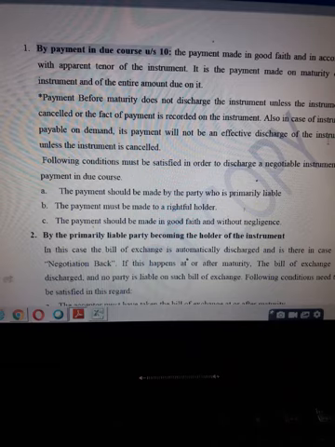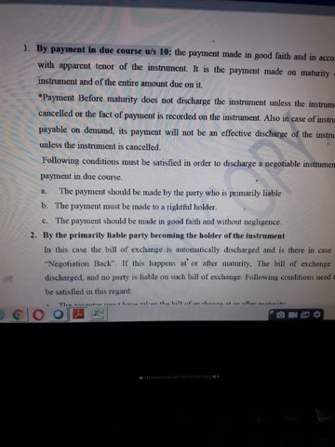And also in case the instrument is payable on demand, in that case also payment will not be effective unless you cancel that instrument properly.